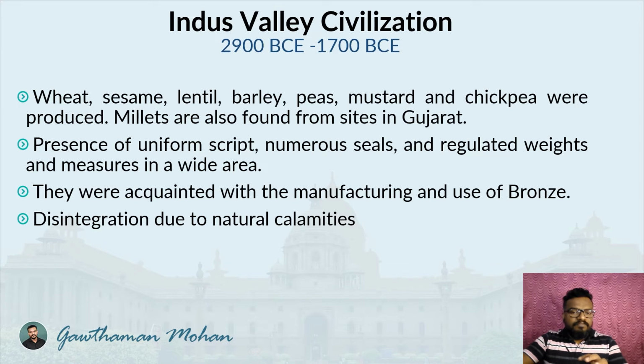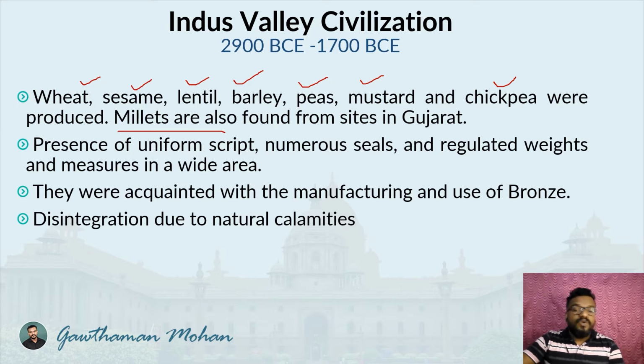So agriculture also existed, and how have we identified that agriculture existed? It's through the archaeological excavations only that we have identified that agriculture existed. And as per the evidence that we have received, we have understood that they cultivated wheat, sesame, lentil, barley, peas, mustard, chickpea, etc.